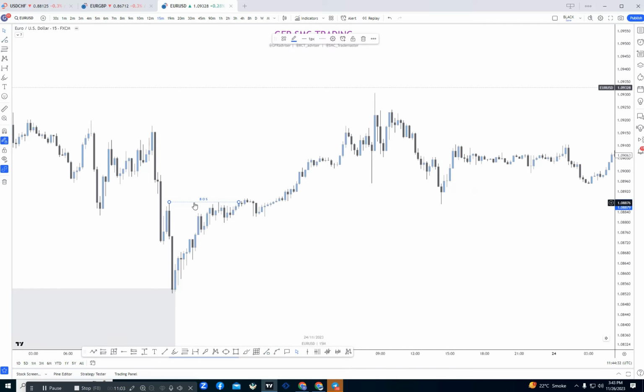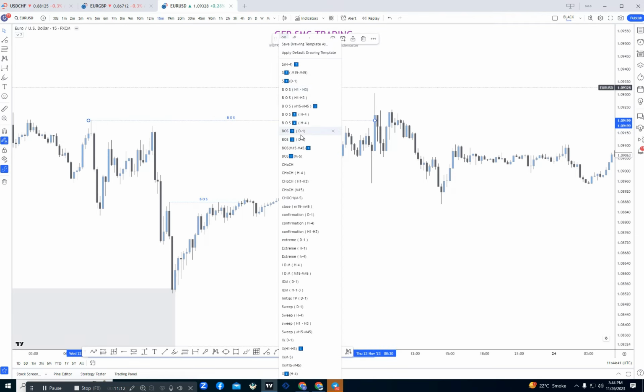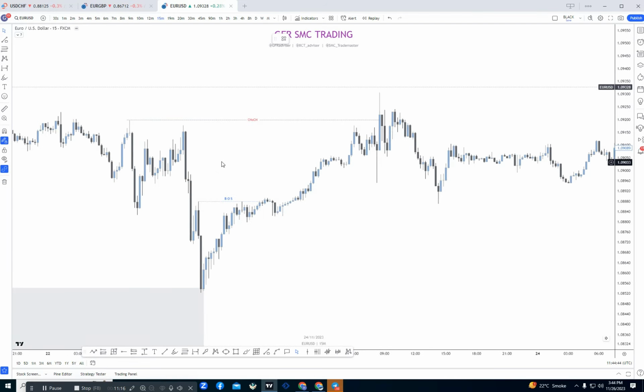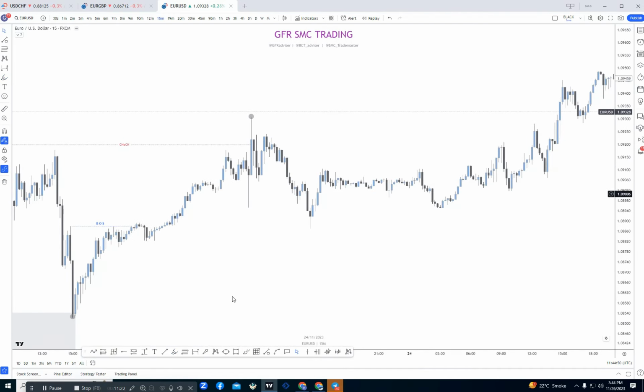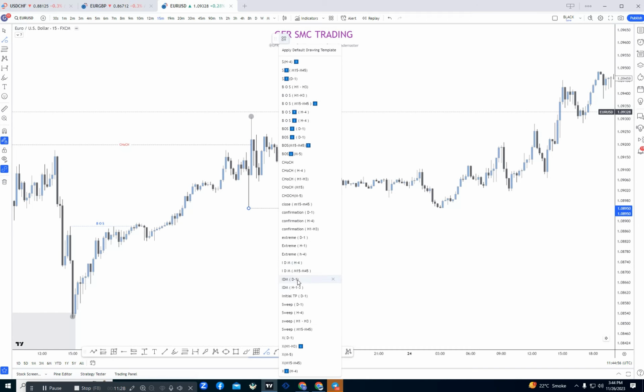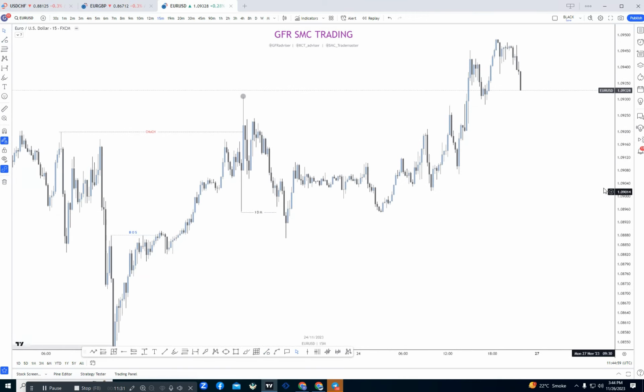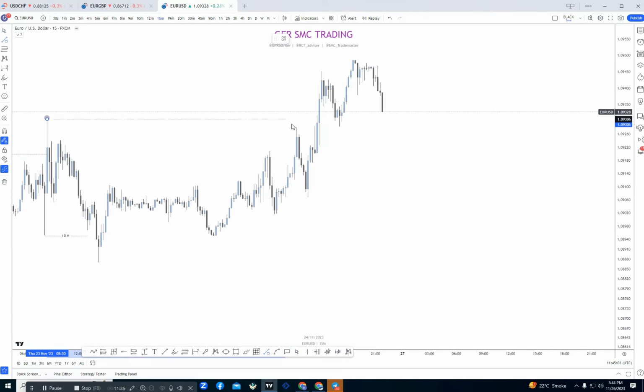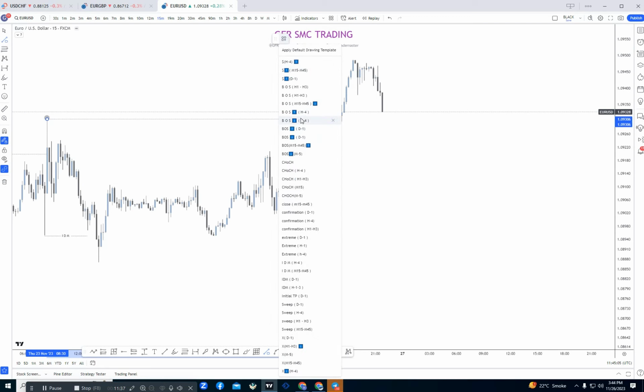So here is our first change of character, and this will be our major. This was our last major high. So after breaking out the major high, this high will act like a change of character as well. Now here was our last low, and this was our last high. After that high, market has successfully taken out previous low at this area, so this low will act like an inducement. After that low, if we see here, market again created a breakout, gave us a breakout of structure